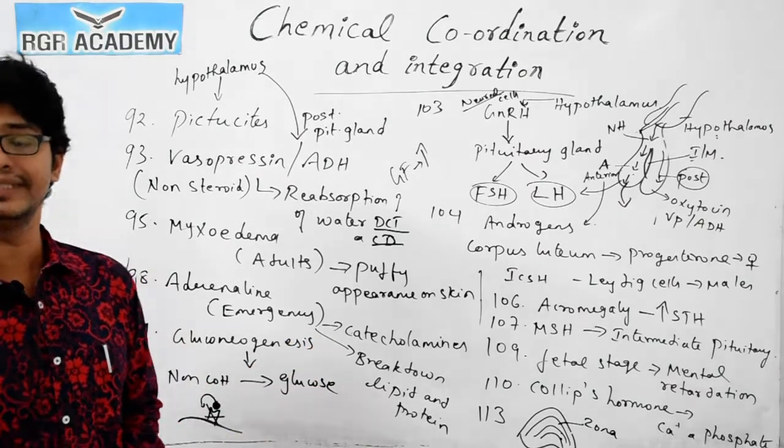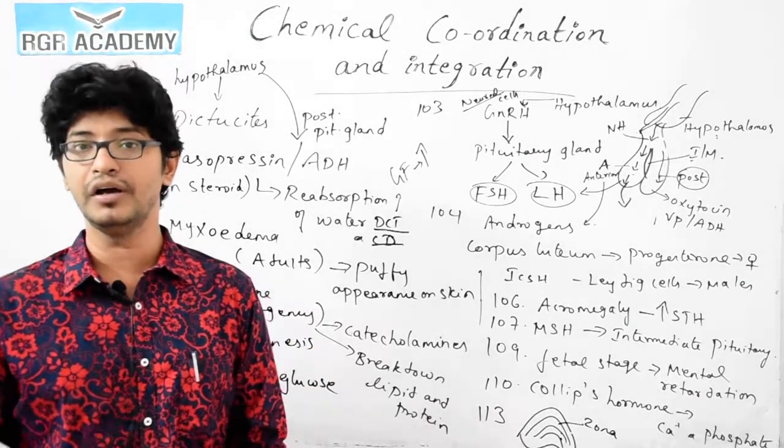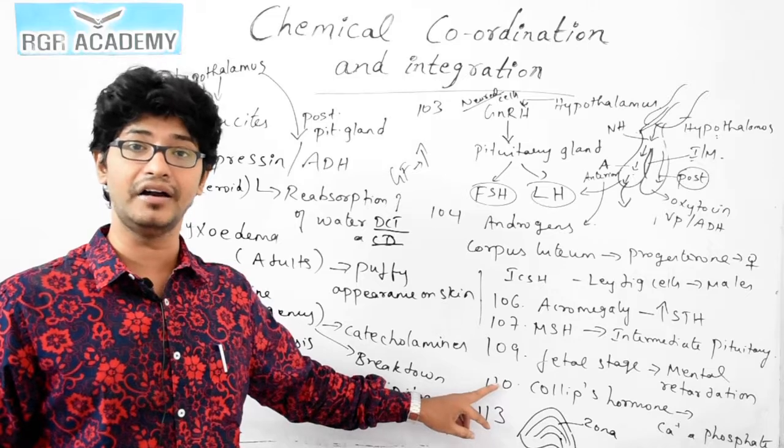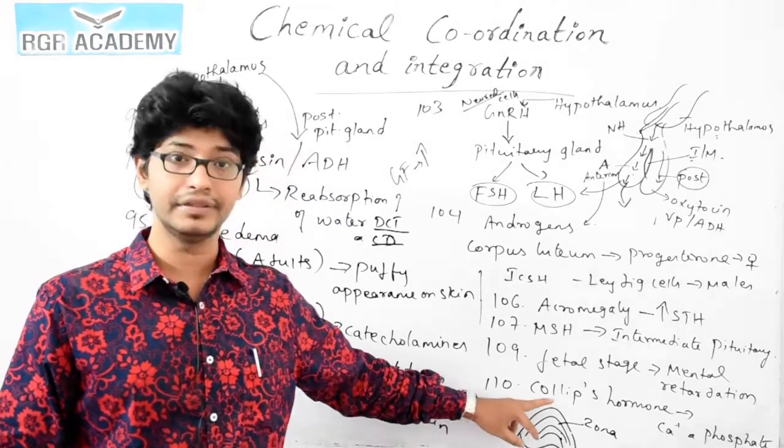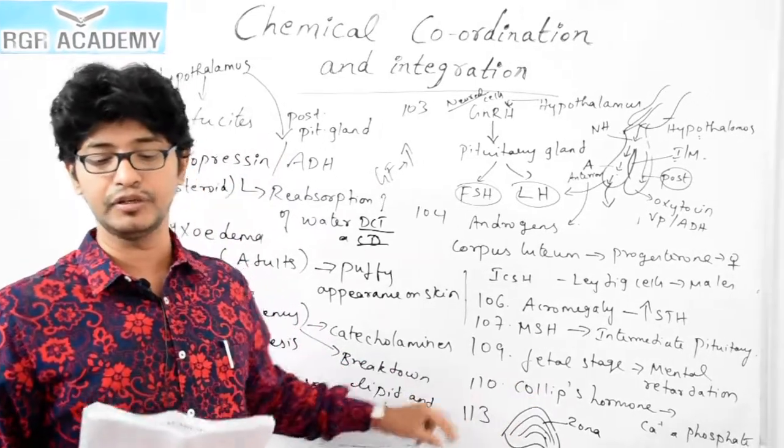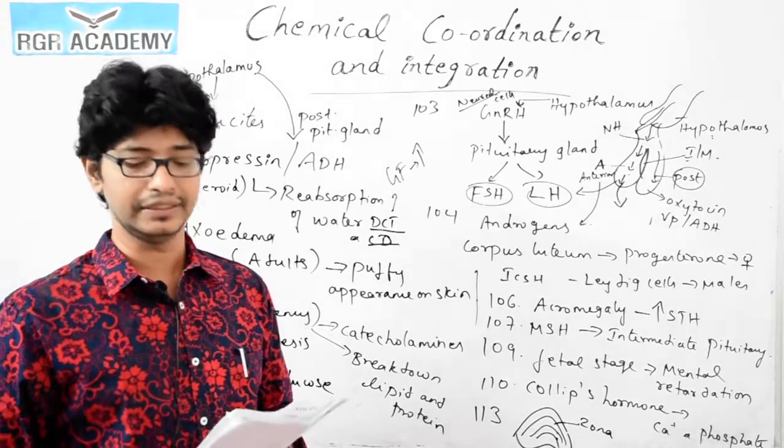But epinephrine is secreted by what? By the adrenal medulla, the inner chambers, which increases the heartbeat. Okay, so for this particular question 113, the first one is the correct answer.